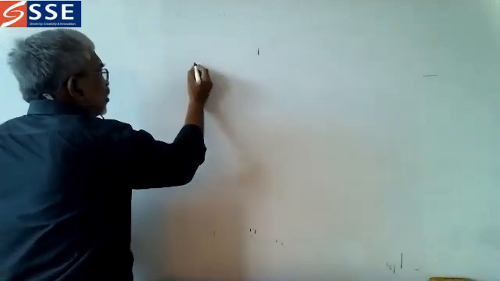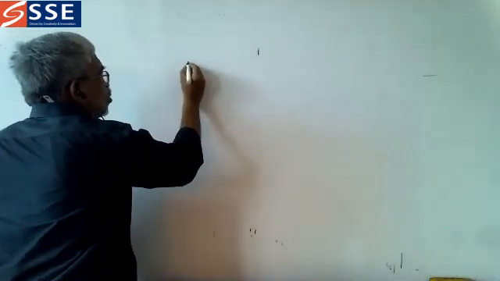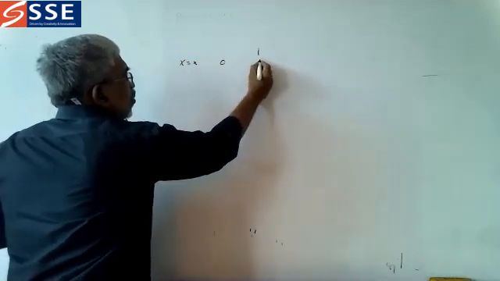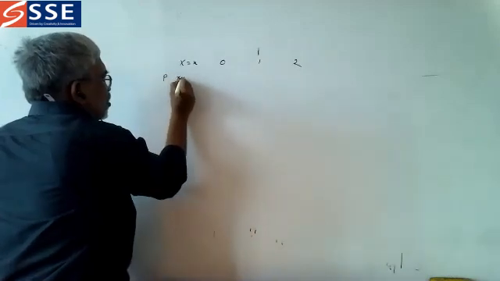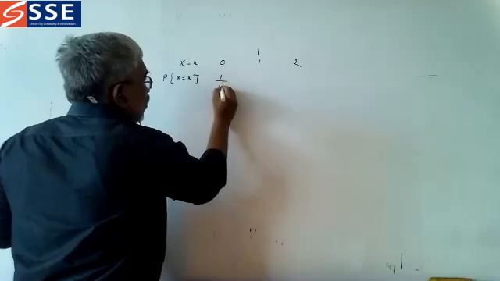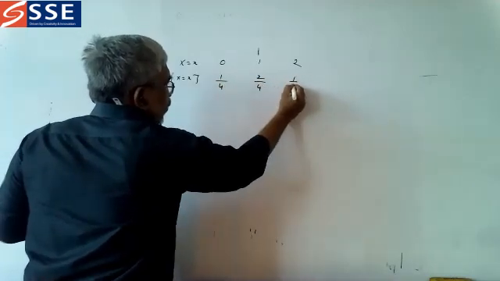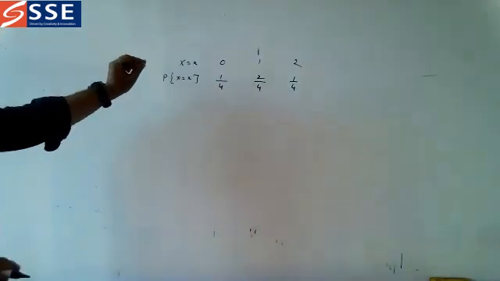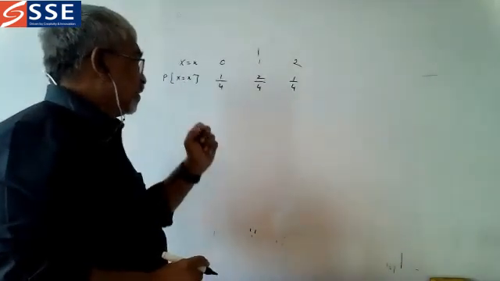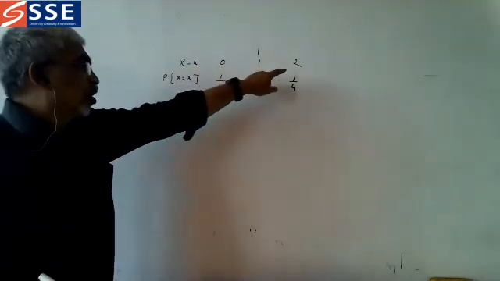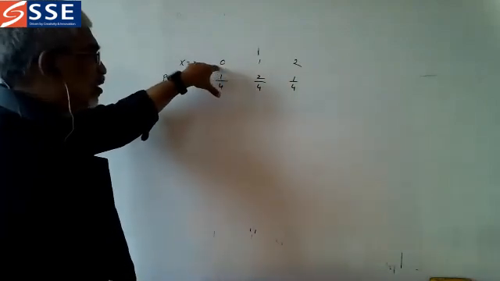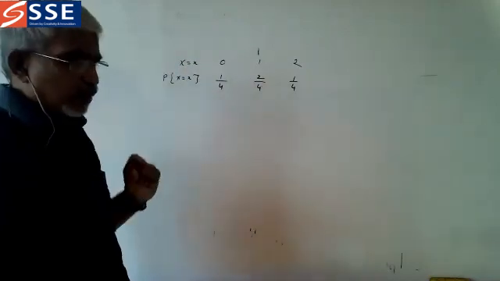Now passing of two heads, I told you. So what are the values? X is equal to x. We are getting 0, 1, 2. P of x is equal to x. We are getting. What are the things? Now here 0 is 1 by 4, 2 by 4, 1 by 4. So now we got, this is the experiment of tossing two coins. So head means it is two heads. Head tail or tail head means one head, and 0 head. So that is two tails we are getting, means these are the probability.